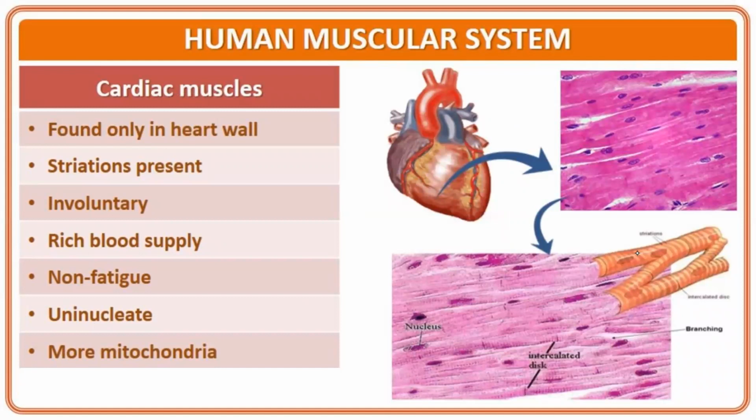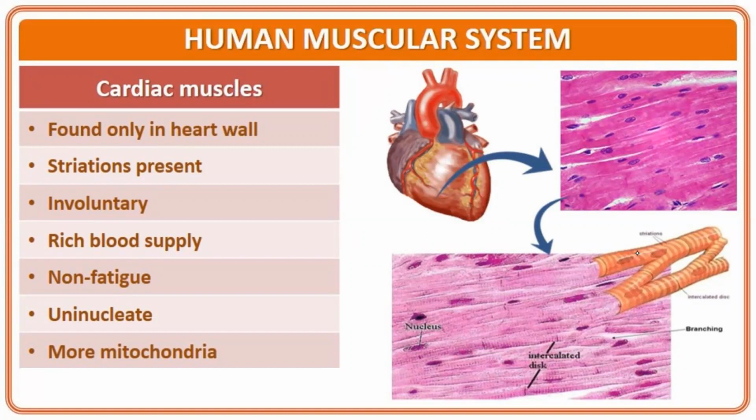The third type of muscular system is cardiac muscle. These are found in the heart wall. They show striations, and they are uninucleated. The muscle is involuntary in action. They perform rhythmic contraction and relaxation, which we learned in the previous chapter, the circulatory system, about the human heart, which is myogenic in nature.